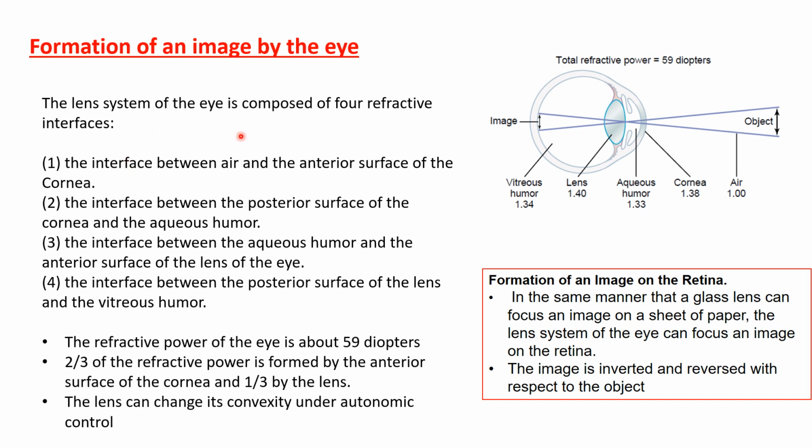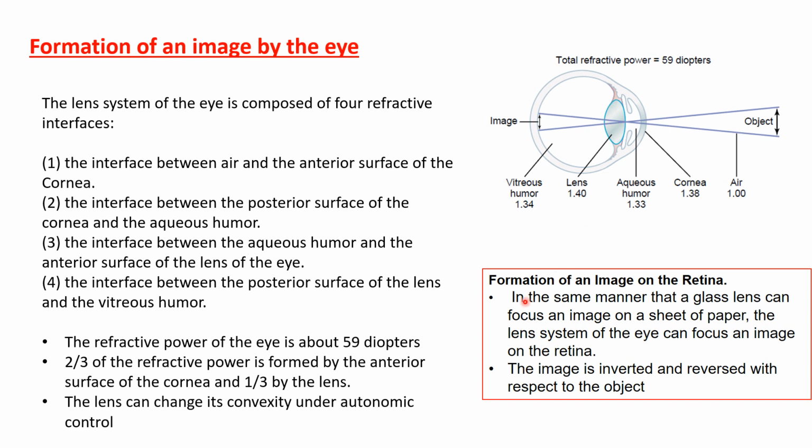The lens system of the eye is composed of 4 refractive interfaces. The first interface is between air and the anterior surface of the cornea. Second, between the posterior surface of the cornea and aqueous humor. Third, between aqueous humor and the anterior surface of the lens. And the last one is between the posterior surface of the lens and the vitreous humor. The refractive power of the eye is about 59 diopters, and 2/3 is made by the cornea, and the remaining third is produced by the lens.